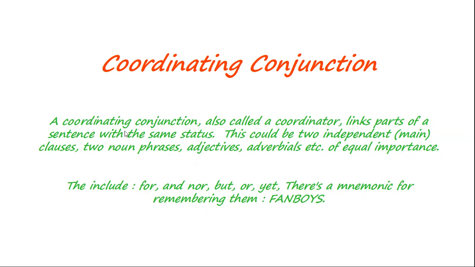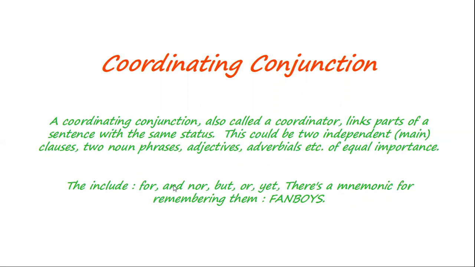So a coordinating conjunction links parts of a sentence with the same status: two independent main clauses, two noun phrases, adjectives, adverbials, etc. of equal importance.